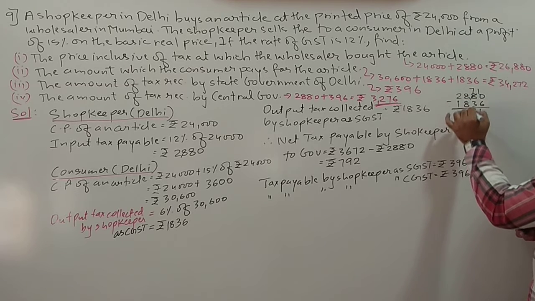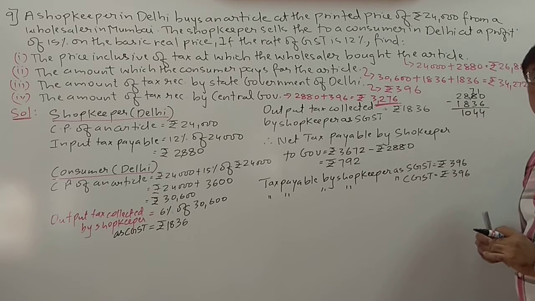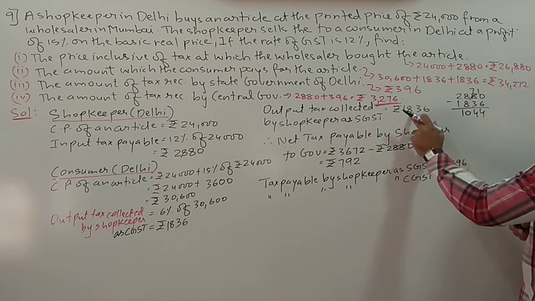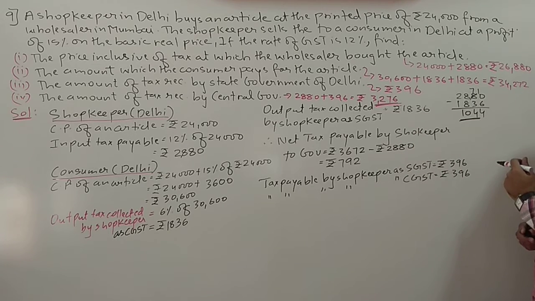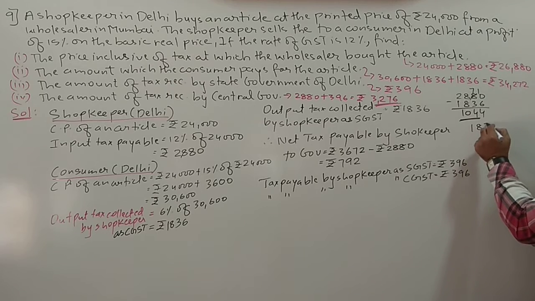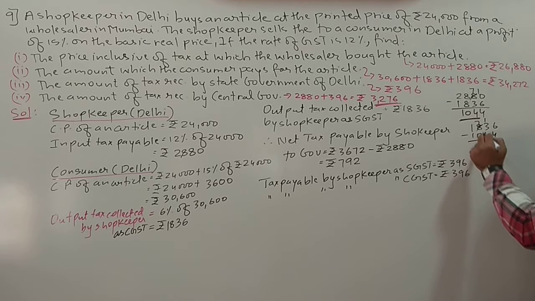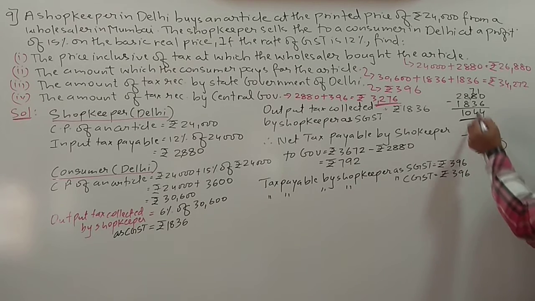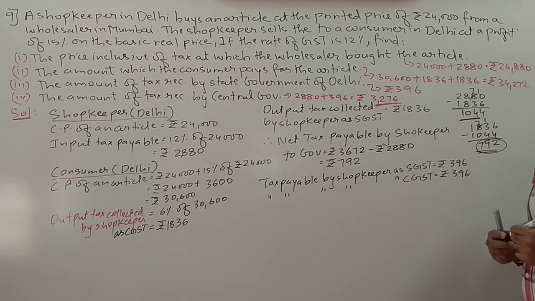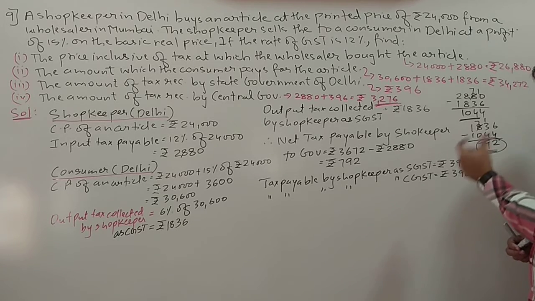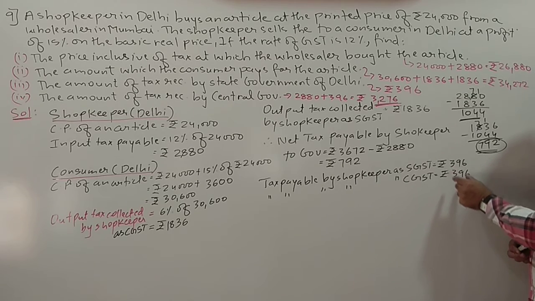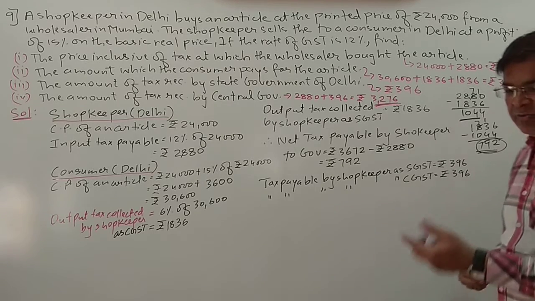4 and 0, so 1044. Again, from 1836 he has to get 1044. So from 1836 he will again collect 1044. So it will be 2, it will be 9 and it will be 7. If you are doing this separate calculation also, he will have to pay 792 to the government. From that, half he will pay to the state government and half he will pay to the central government.